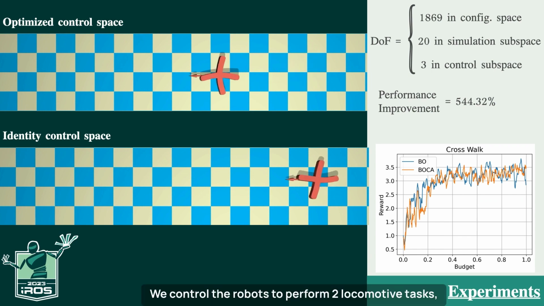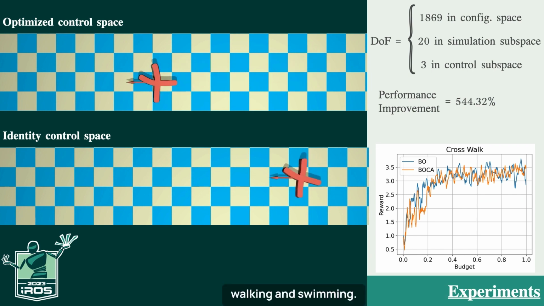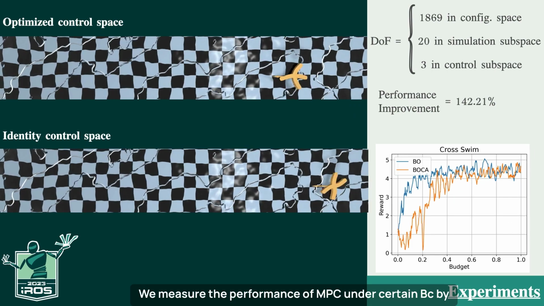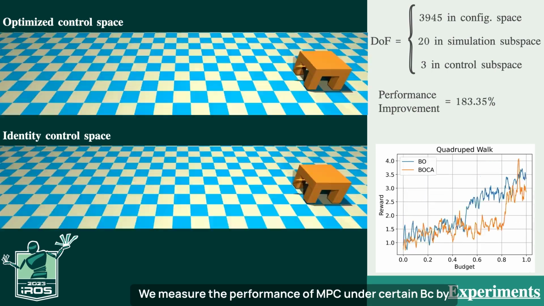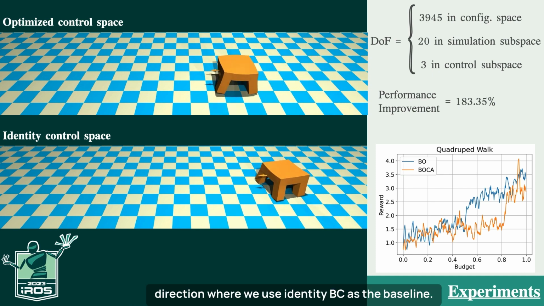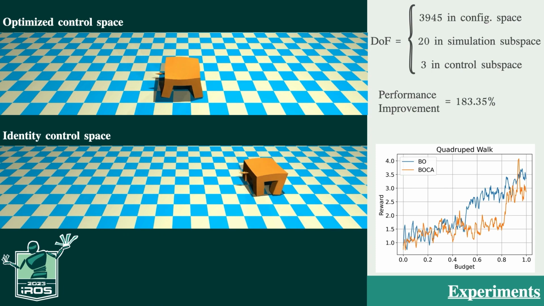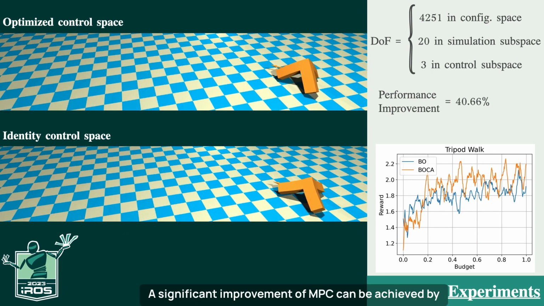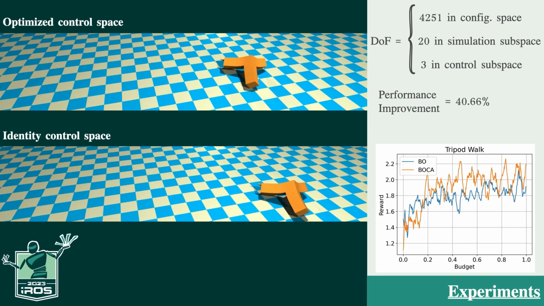We control the robots to perform 2 locomotive tasks, walking and swimming. We measure the performance of MPC under certain BC by the motion distance of each soft robot along a desired direction, where we use identity BC as the baseline. A significant improvement of MPC can be achieved by optimizing BC.